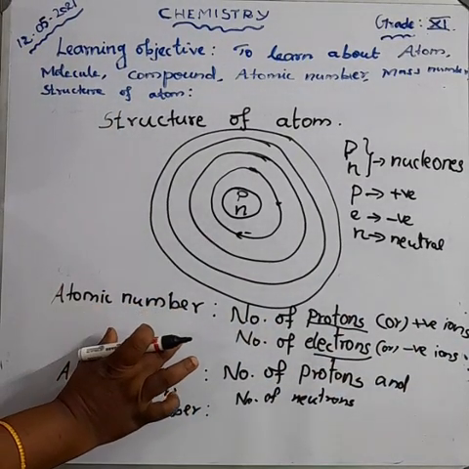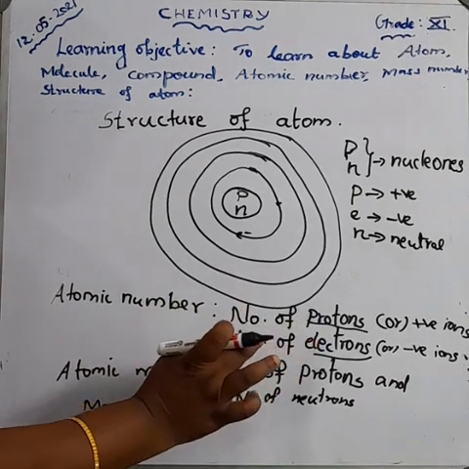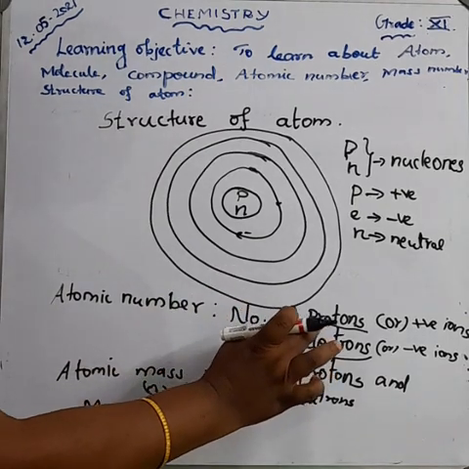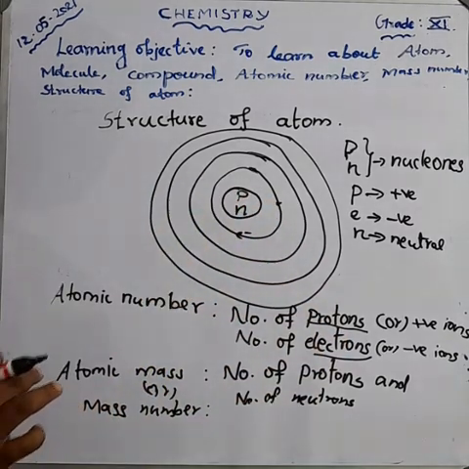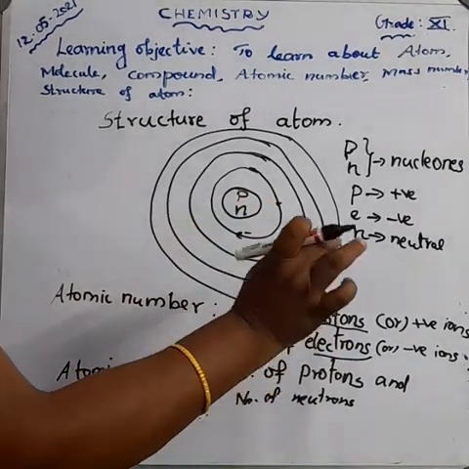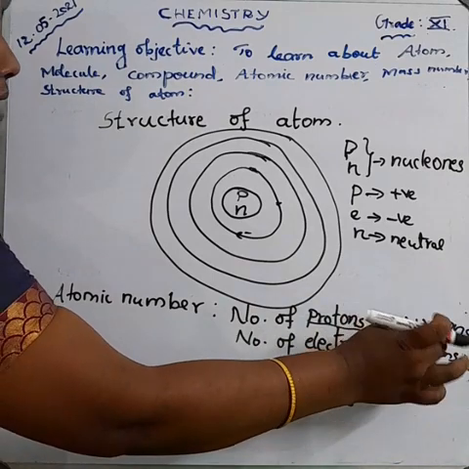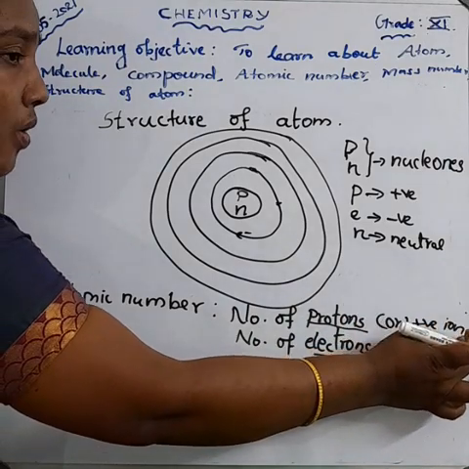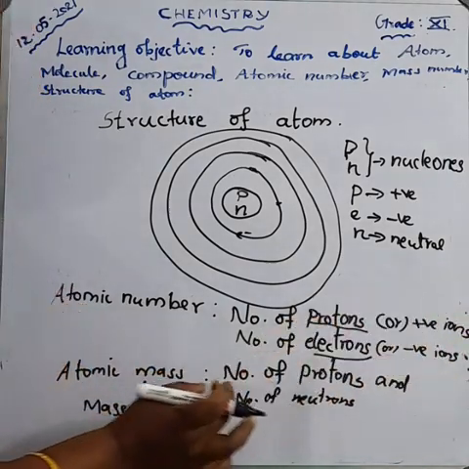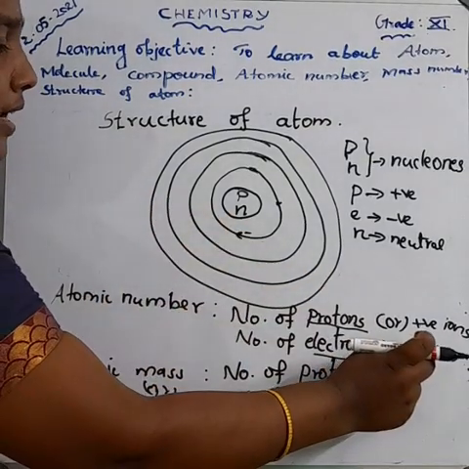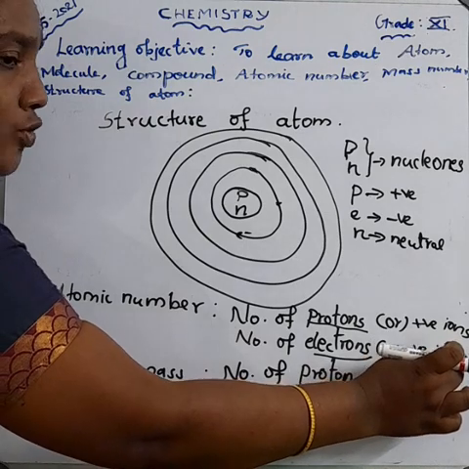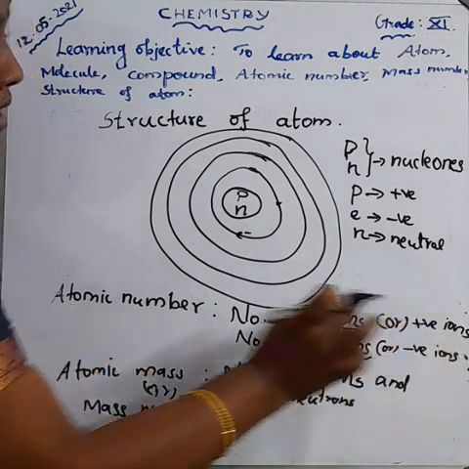So atomic number means the number of protons or number of electrons, and both are the same in a neutral atom.